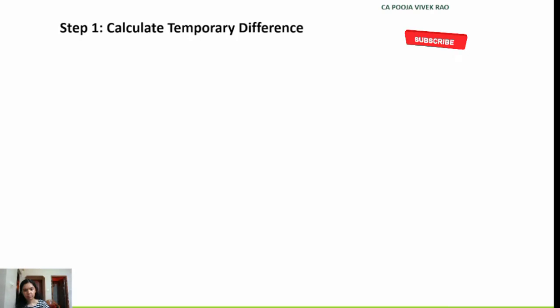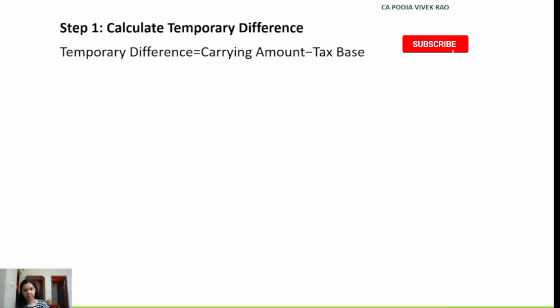Now the next step will be to calculate the temporary difference. Temporary difference is carrying amount minus the tax base. In this case, the carrying amount, that is the revalued amount, is 12 lakhs and the tax base is 9,78,000. So 12 lakhs minus 9,78,000 is 2,22,000. This is the temporary difference.